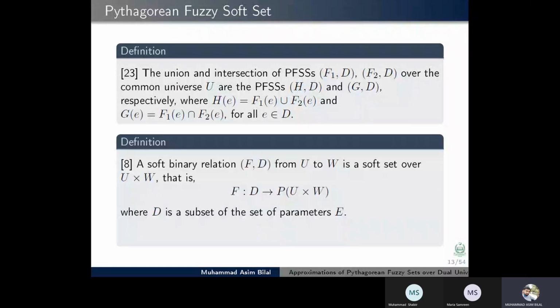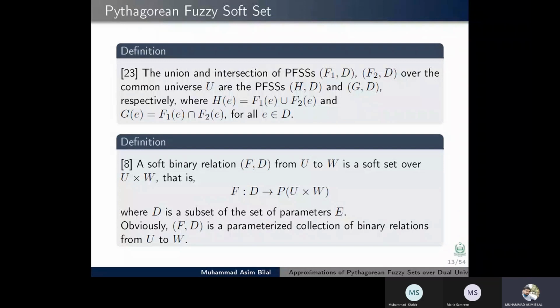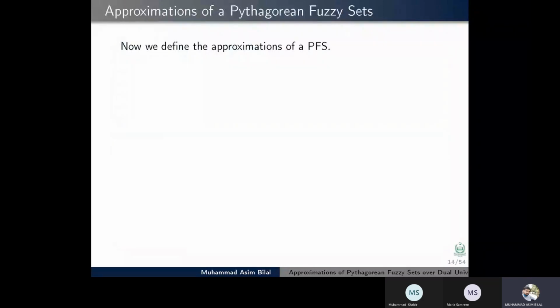A soft binary relation from U to W is a soft set over U cross W, that is, F is a mapping from D to the power set of U cross W, where D is a subset of the set of parameters. Obviously, F is a parameterized collection of binary relations from U to W.